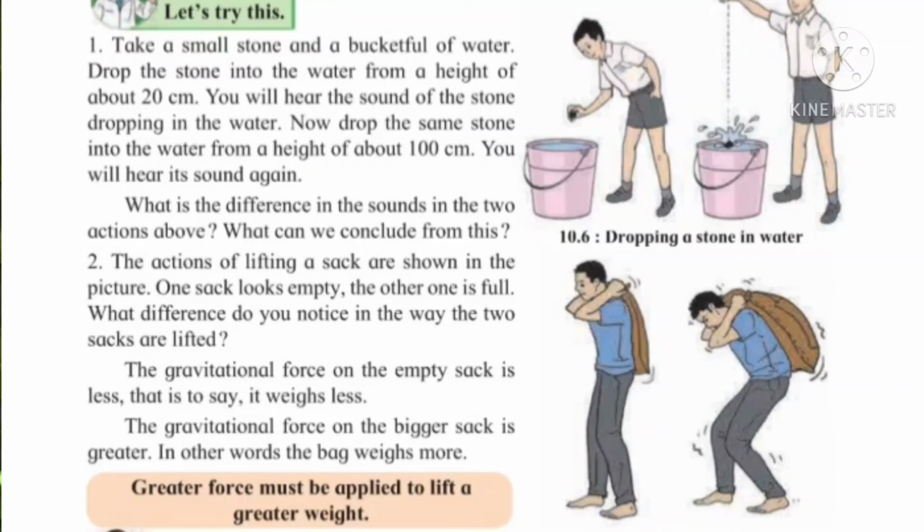See, the gravitational force on the empty sack is less as its weight is less. As it is empty, the gravitational force on it is also less. That is to say, its weight is less, and as the weight is less, the gravitational force acting on it is also less. While in the next sack, the gravitational force on the bigger sack is greater.